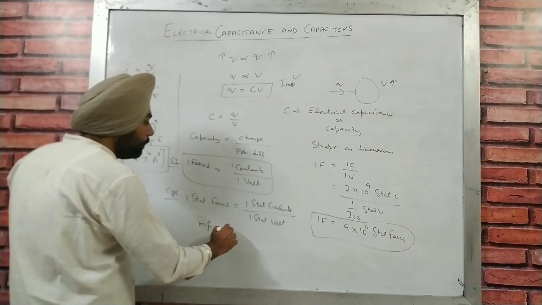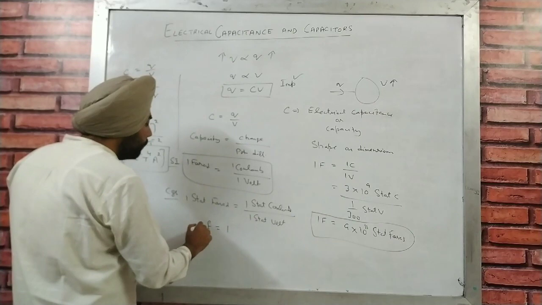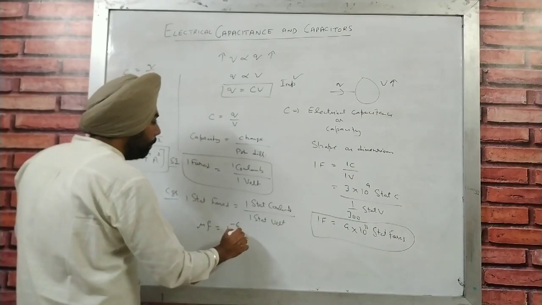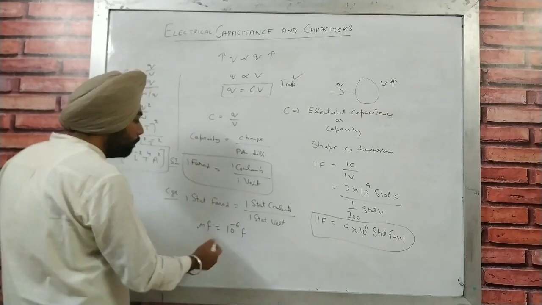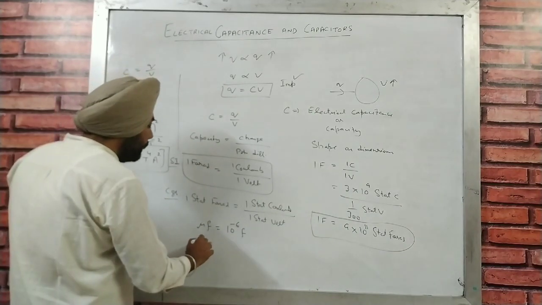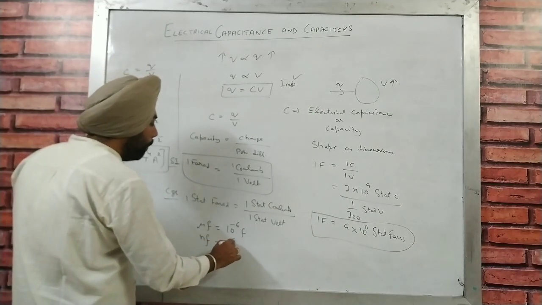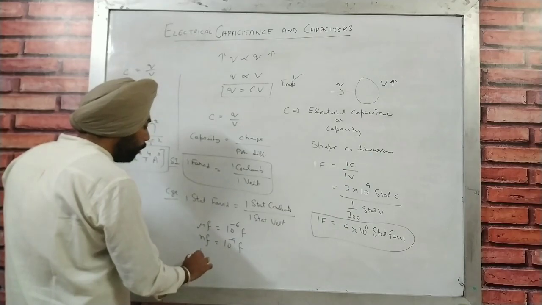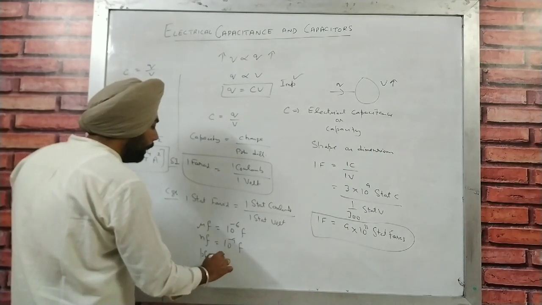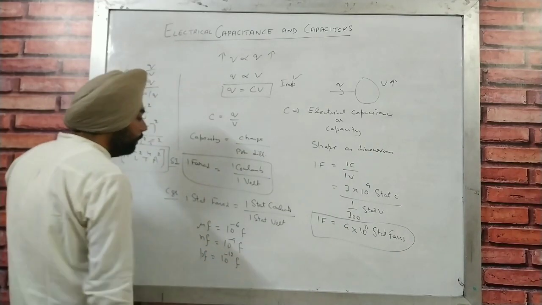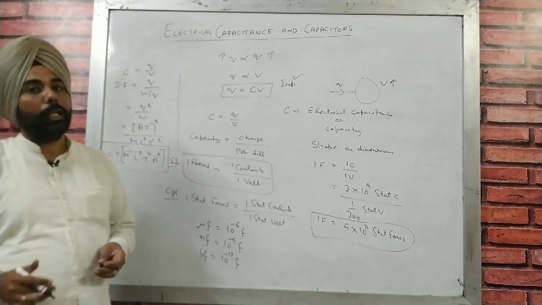Microfarad is going to be 10 raised to power minus 6 farad. Yes, nanofarad is 10 raised to power minus 9 farad. Picofarad is going to be 10 raised to power minus 12 farad. And you can also use milli, 10 raised to minus 3.